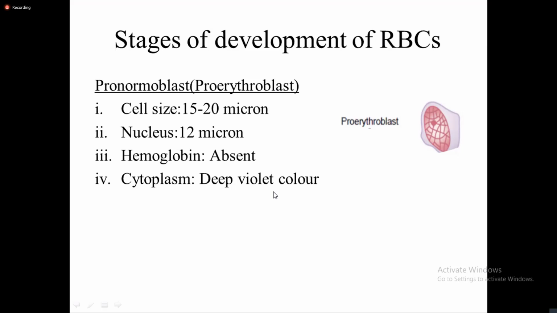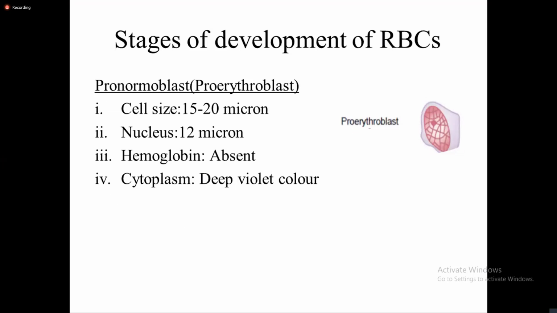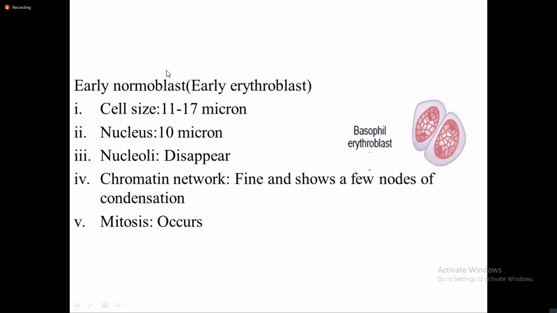Now, after pro-normoblast cell, the pro-normoblast cell differentiates or divides into early normoblast cell. This is also known as early erythroblast cell or basophil erythroblast when you want to say cell line. Look at the cell size. It is 11 to 17 micron.